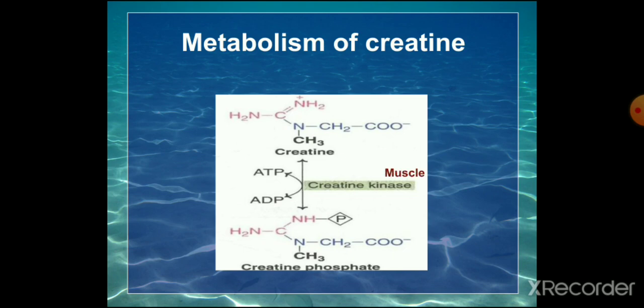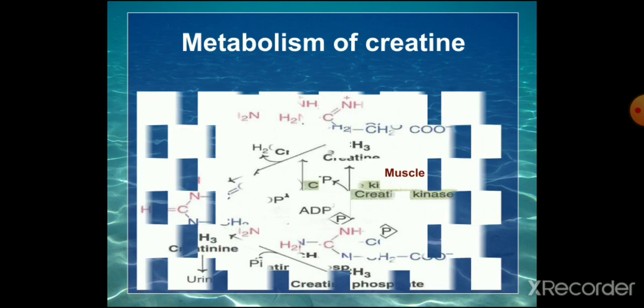You know, creatine phosphate is the storage form of energy in the muscle. When muscle contraction occurs, ATP is utilized and hydrolyzed, and then creatine phosphate is formed. Then it acts as a temporary storage, and whenever there is less ATP, creatine phosphate is again converted to creatine by the creatine kinase enzyme. So that reaction occurs in the muscle, and it is called Lohmann's reaction.